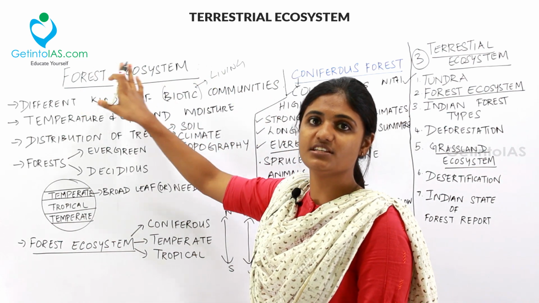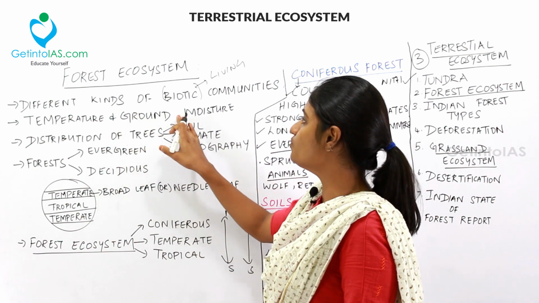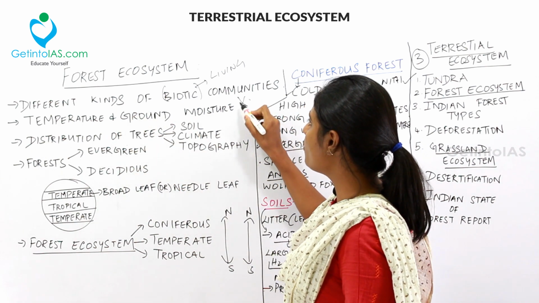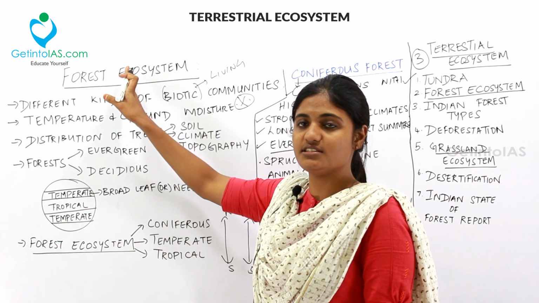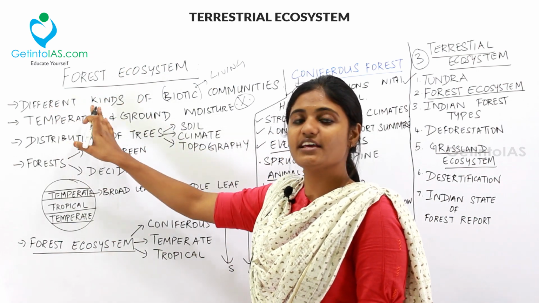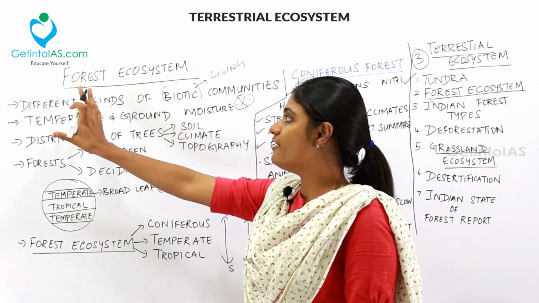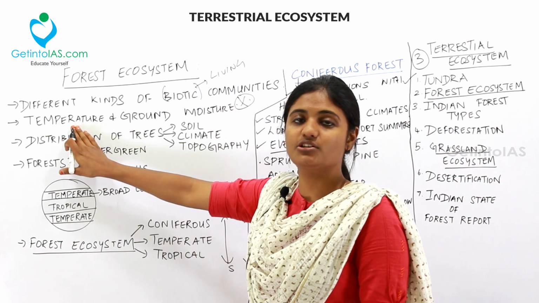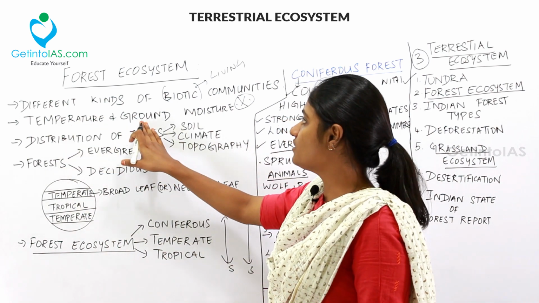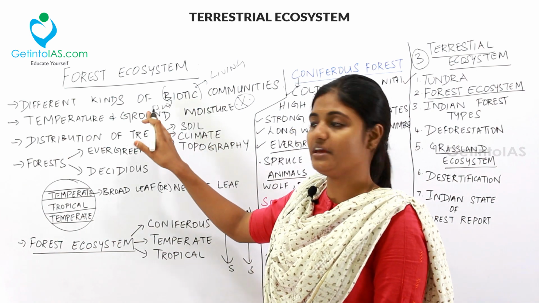Hence, the temperature and the ground moisture play a very important role in forest formation. For this forest ecosystem to grow, you need the optimum temperature, and the ground moisture, that is the water content in the soil, should be maintained.